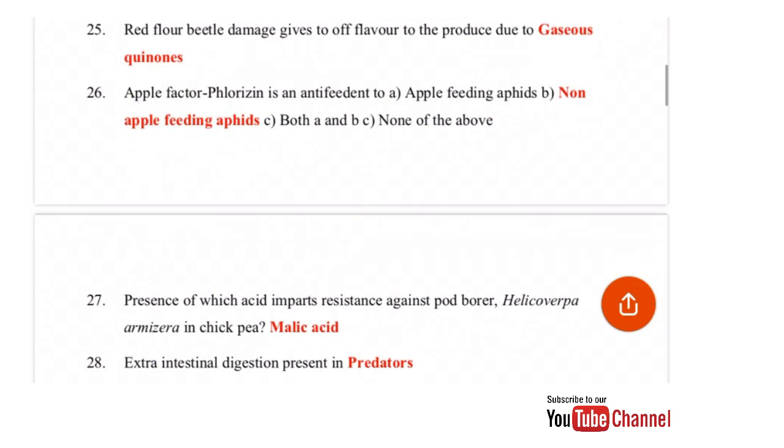Presence of which acid imparts resistance against pod borer, Helicoverpa armigera, in chickpea? So this is malic acid, and this malic acid is present in the leaves of chickpeas. Extraintestinal digestion is present in predators. In extraintestinal digestion, these insects expel the enzyme to break down the food.